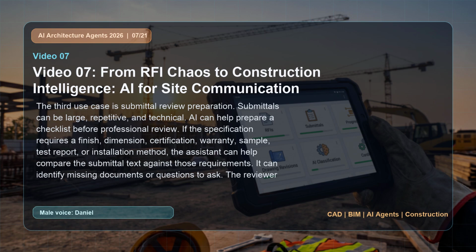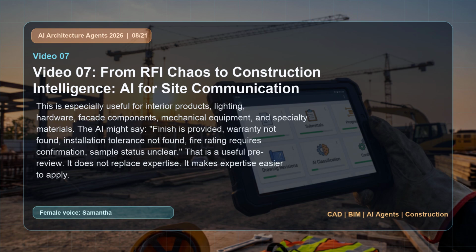The reviewer still approves or rejects. The AI simply helps make sure the reviewer starts with a clearer map. This is especially useful for interior products, lighting, hardware, facade components, mechanical equipment, and specialty materials. The AI might say, finish is provided, warranty not found, installation tolerance not found, fire rating requires confirmation, sample status unclear. That is a useful pre-review. It does not replace expertise. It makes expertise easier to apply.